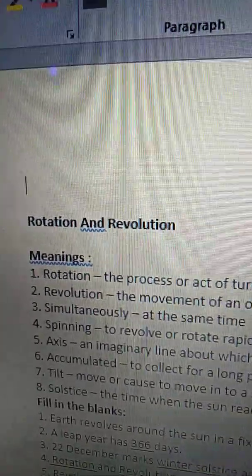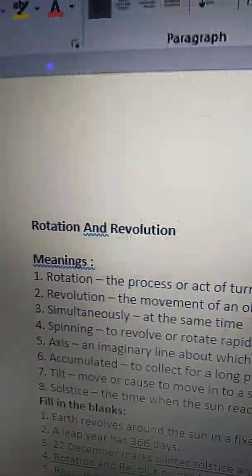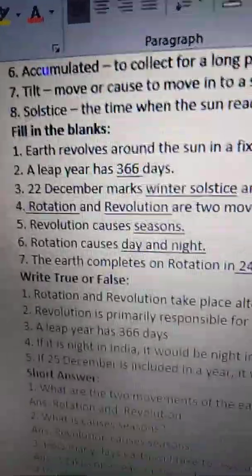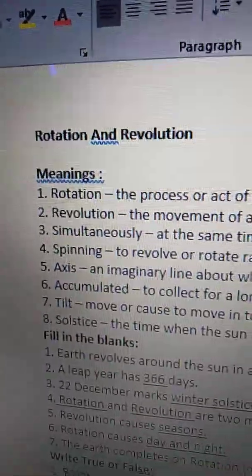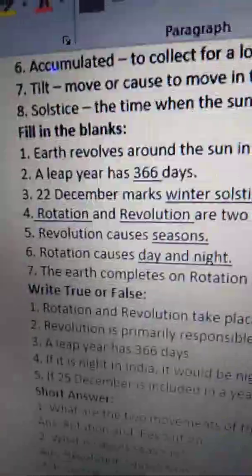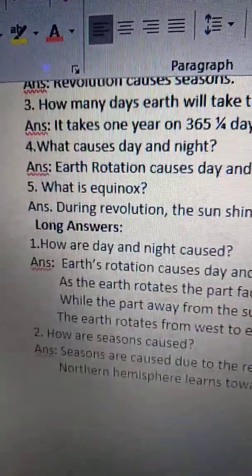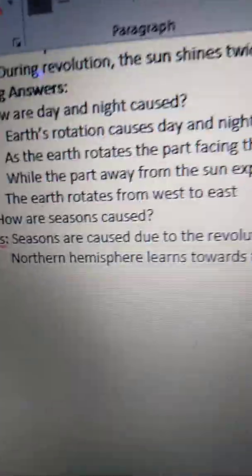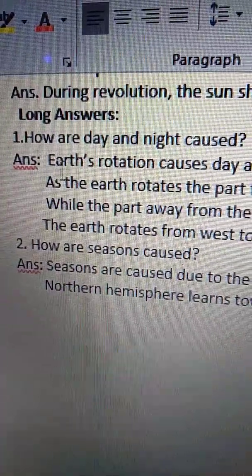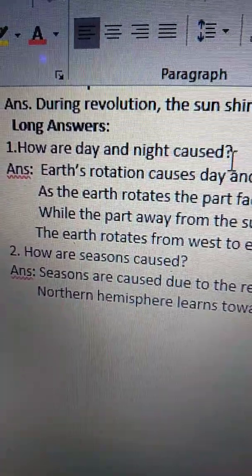Children, all of you open your worksheets. Open Rotation and Revolution. In previous classes, we have learned meanings, fill in the blanks, true or false, and short answers. In today's class, we are going to learn long answers. See the first one. How are day and night caused?